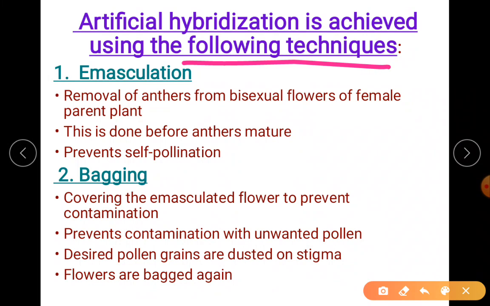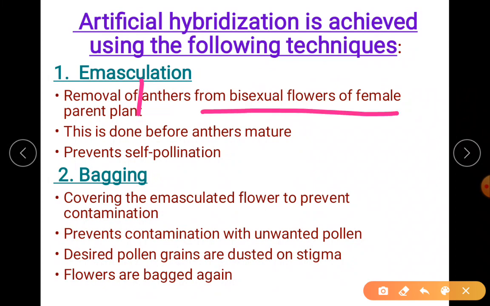These are the following techniques to achieve artificial hybridization. What is emasculation? Removal of young anthers. Please add the word young anthers. Removal of young anthers from bisexual flowers. The word female is not needed here.